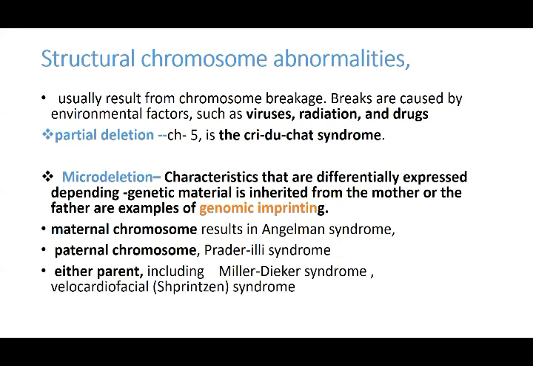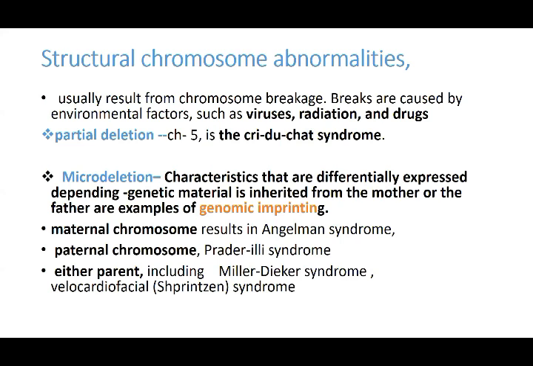It is represented depending on the genetic material, whether it is coming from the mother or it is coming from the father. That is, when the chromosomes are being crossed over, how does the material come, from where, and what picture does it give? So that is called genomic imprinting, because of whether it is a maternal chromosome or a paternal chromosome.